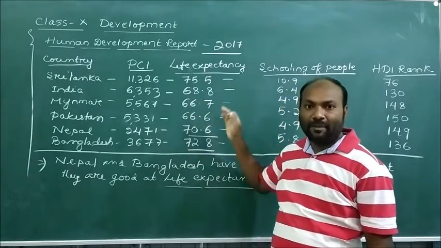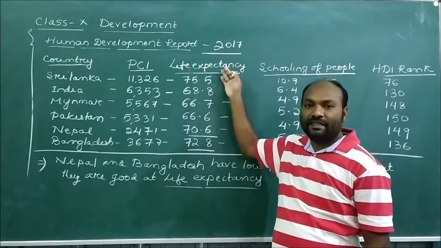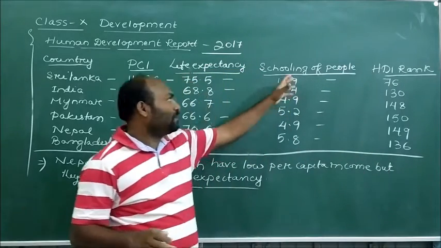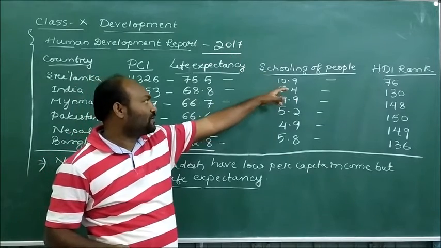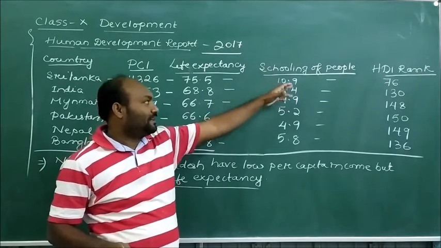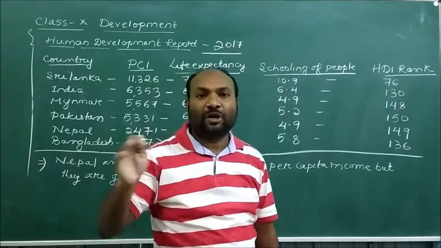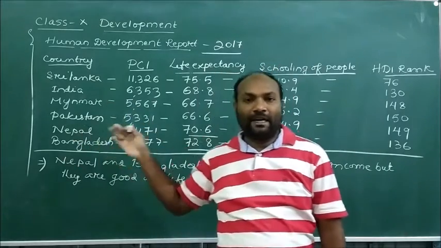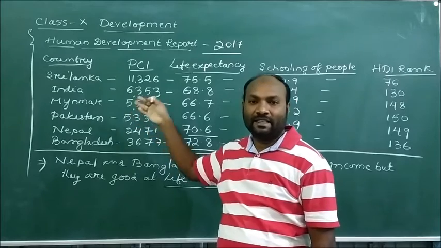In terms of life expectancy also, Sri Lanka is in a top position compared to India. In schooling of people at the age of 25, that is also top, and in SDI rank also, Sri Lanka is in a top position compared to India. So comparatively, dear students, Sri Lanka is better than India.